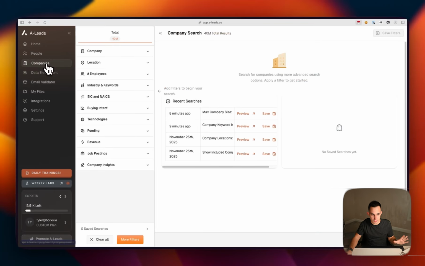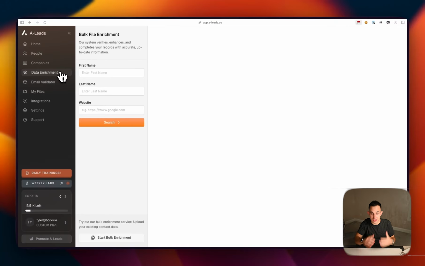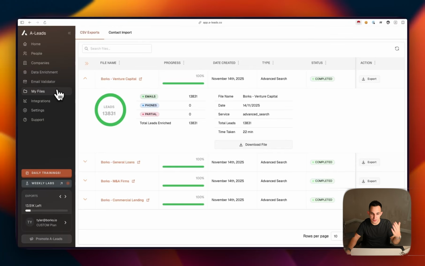you have a companies tab. Okay. What I like is they've kind of taken the best from each tool, right? They also have a data enrichment section where you can come in, like I know Seamless has a feature like this, where you can literally put in a list of people and you can enrich. They have an email validator built in.